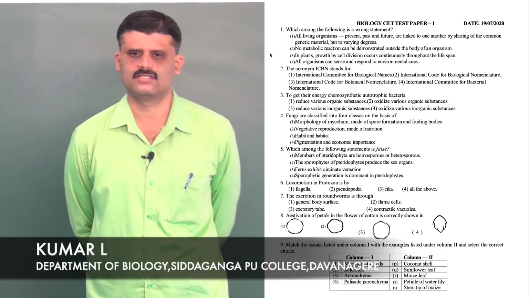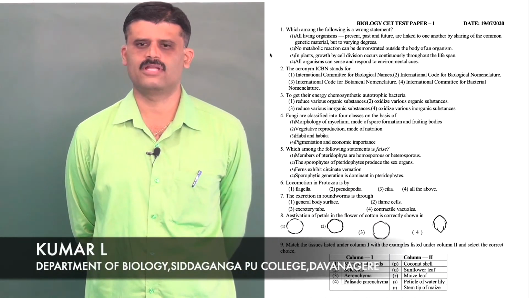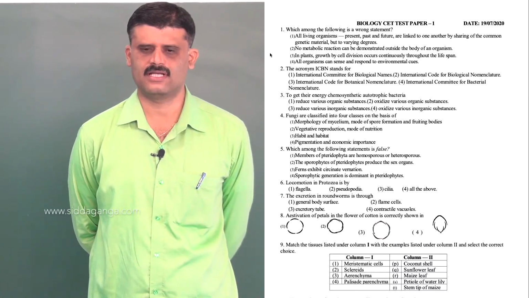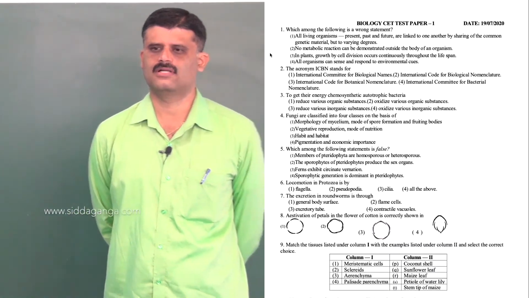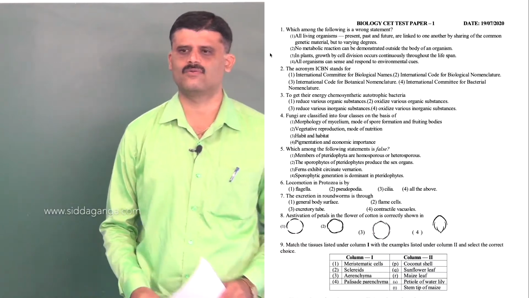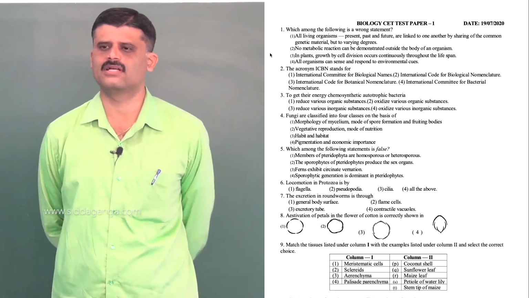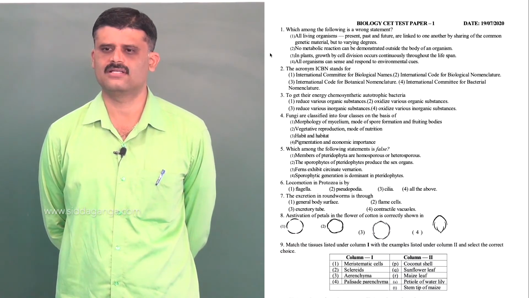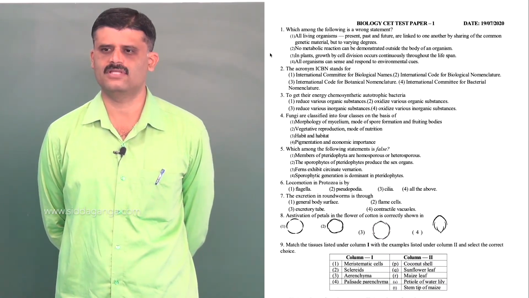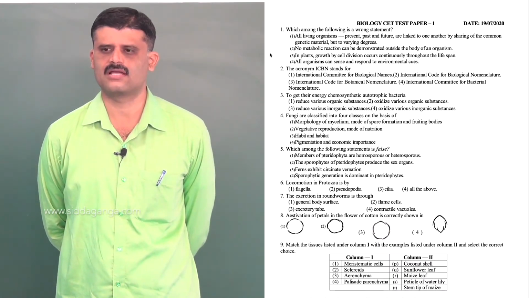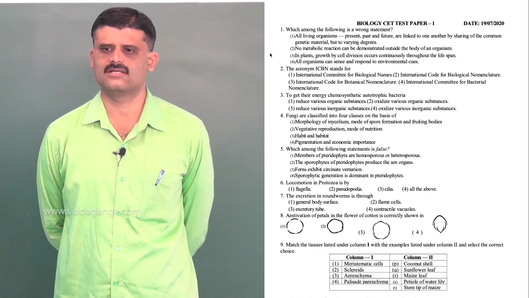Hello students, today we discuss the biology CET test paper, paper 1. Question number 1: which among the following is a wrong statement? Four statements are given; among those four statements, three are true and one is wrong.